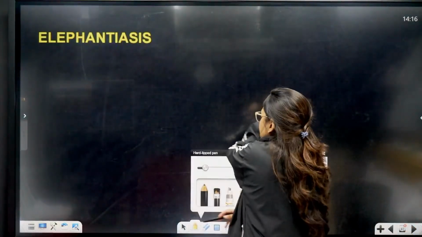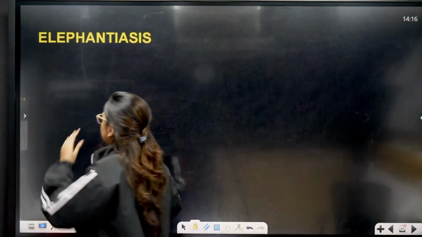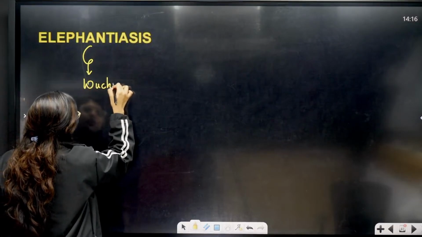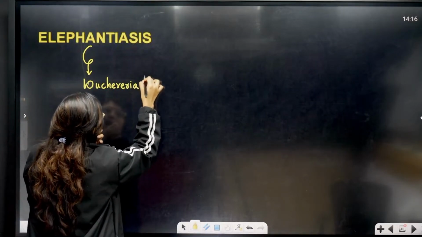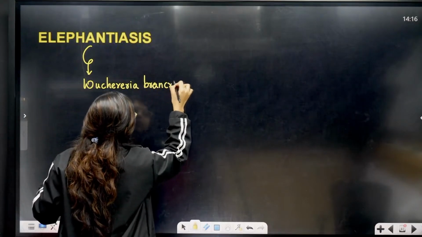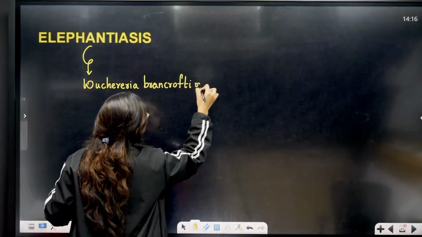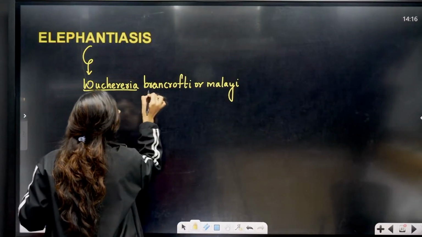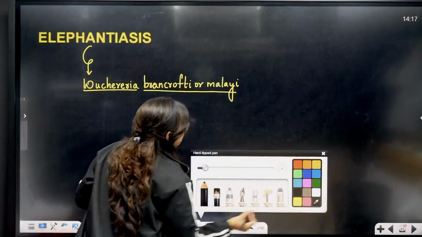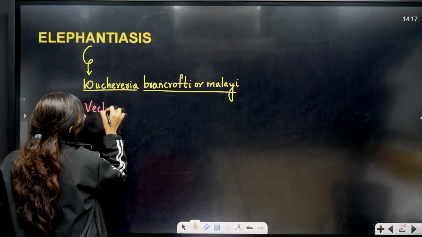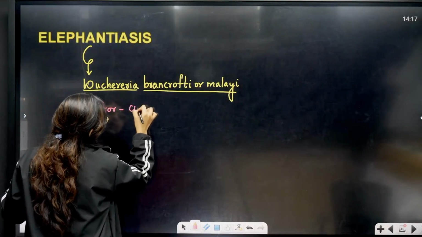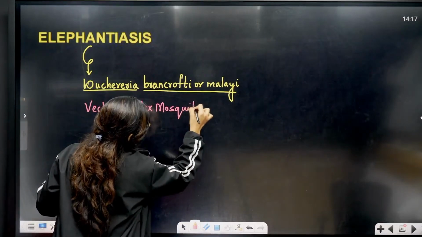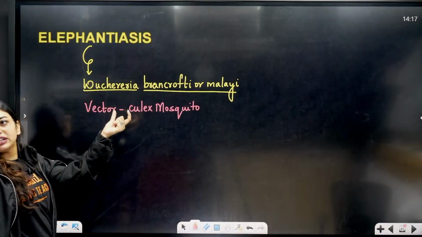This is your Ascaris lumbricoides for you people. Next is elephantiasis, students. This is caused by Wuchereria, again a helminth, okay? Wuchereria bancrofti. Okay, this is the problem. Now, this is an important thing. There is a vector involved in this process, and that is the Culex mosquito. Due to this mosquito only, the person will get elephantiasis.